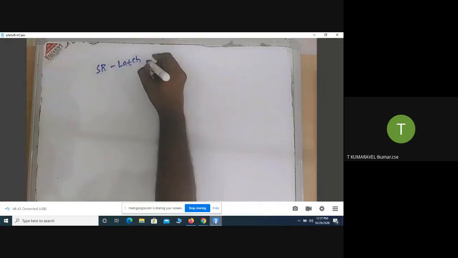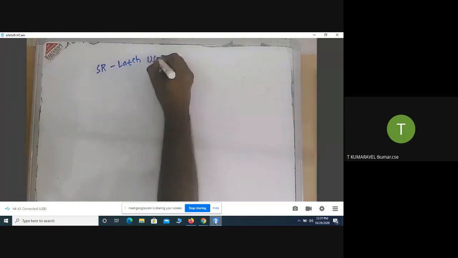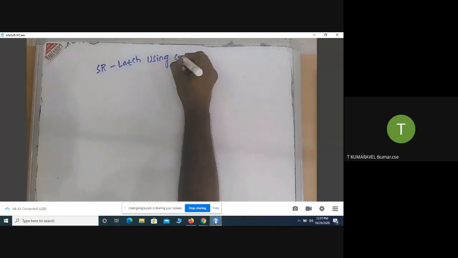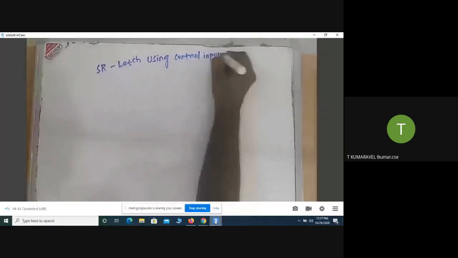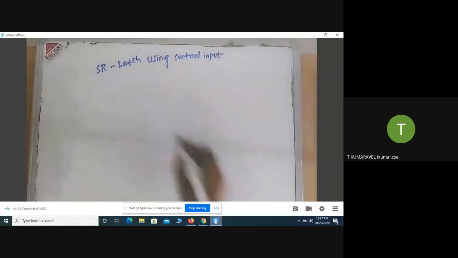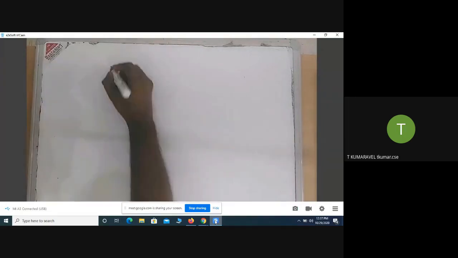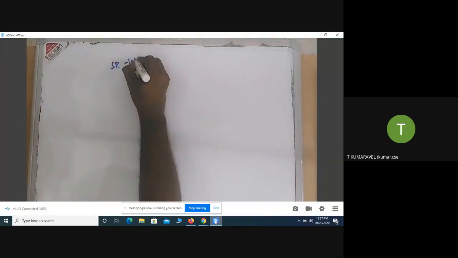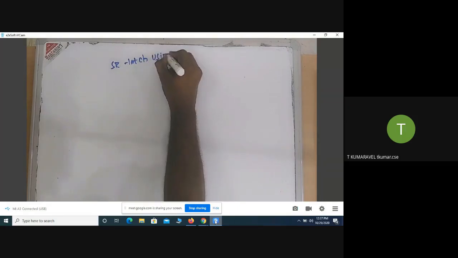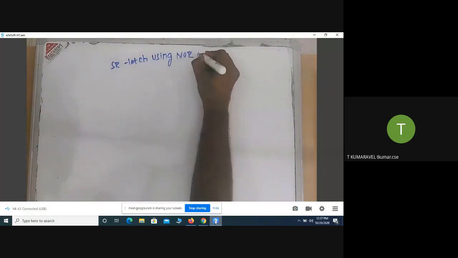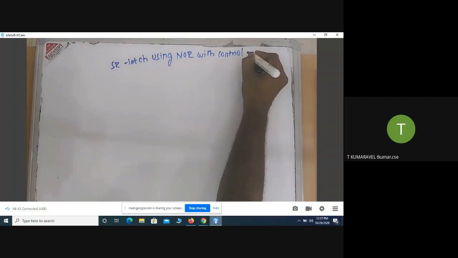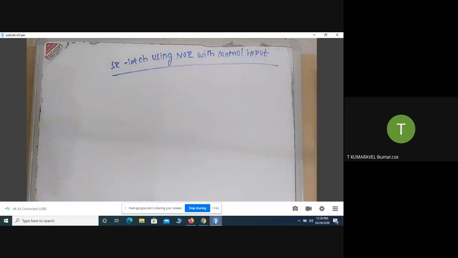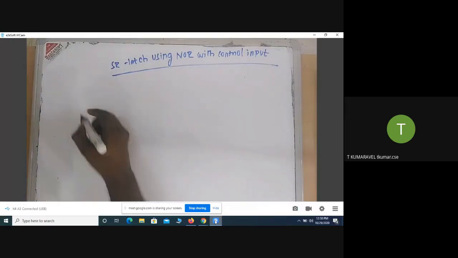We are going to implement the SR latch using a control input. I'm going to implement the SR latch using NOR gate with control input. Previously, the SR latch inputs appeared without the control input. So I will tell you the necessity of that control input.